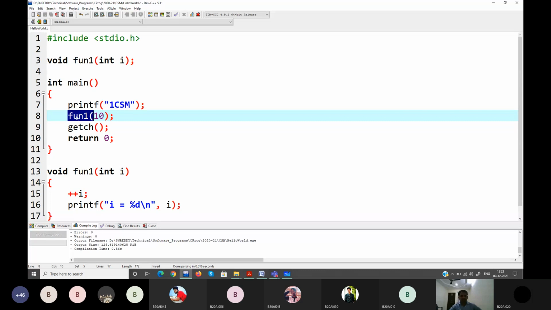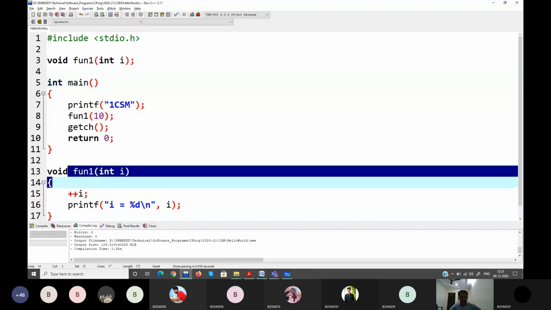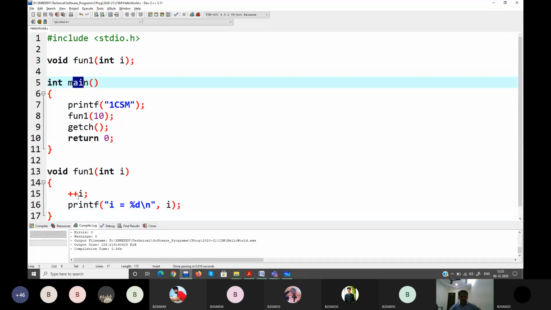So it has to return some kind of a value. So who is the mother of your fun1? Indirectly, it is your main. So it has to return something to your main. As it is a void, it doesn't return anything to it. But your main is calling from where? Your main is the starting point where the execution of your program starts. So main will be under your operating system. Okay? So every function, or every process, your main becomes the main thread of your process of execution.